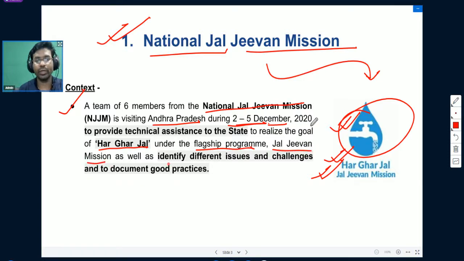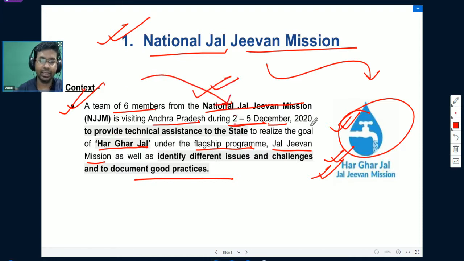They also want to identify the different issues and challenges and to document good practices with reference to National Jal Jeevan Mission. Har Ghar Jal means providing water to every household.